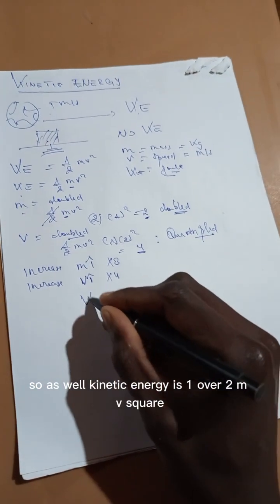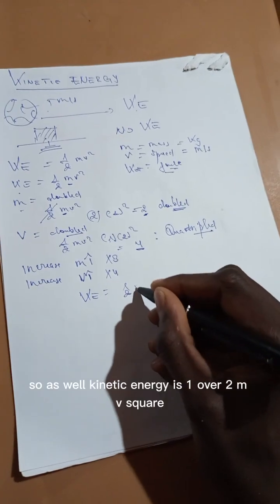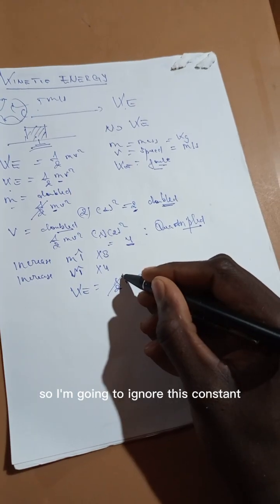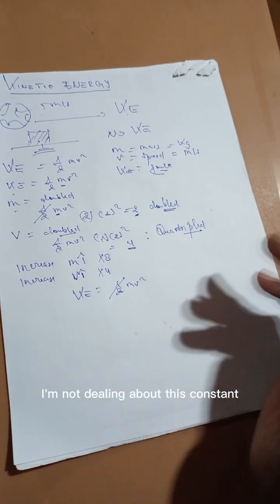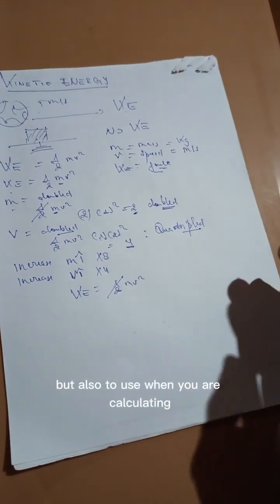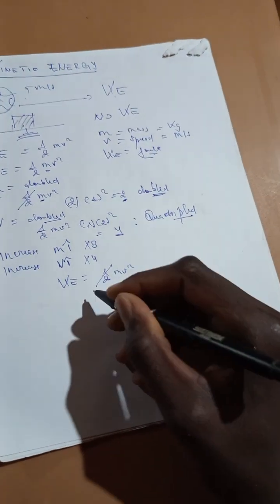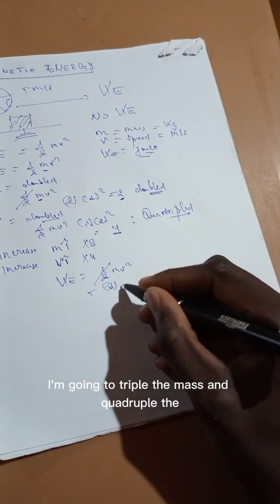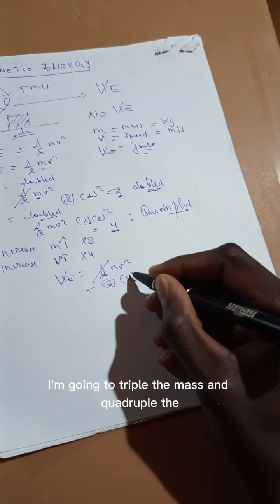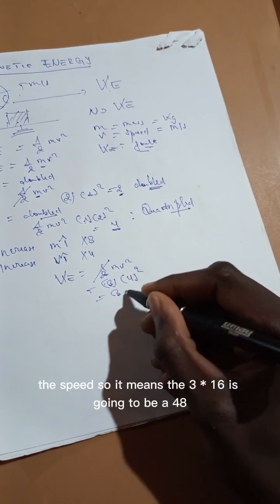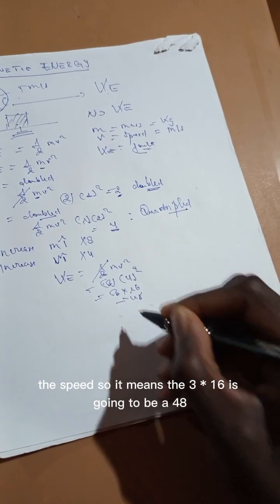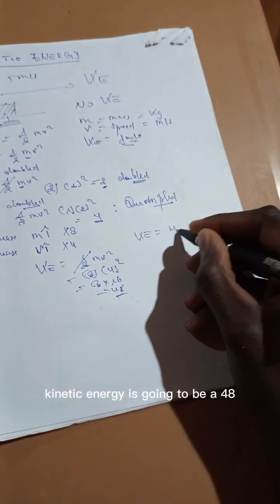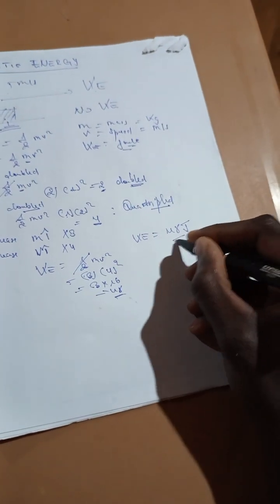Kinetic energy is 1 over 2 mv squared, a standard formula. I'm going to ignore this constant, but use it when you are calculating the answers. I triple the mass and quadruple the speed, so 3 times 16 is 48. The kinetic energy is going to be 48 joules.